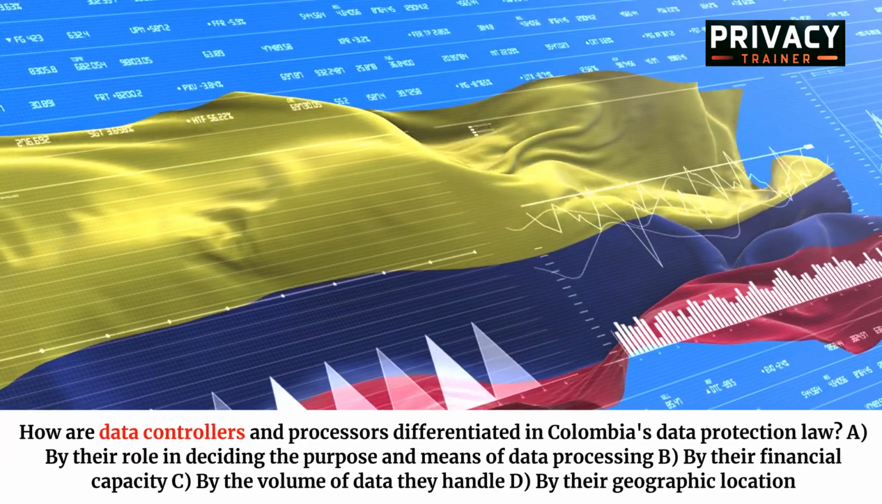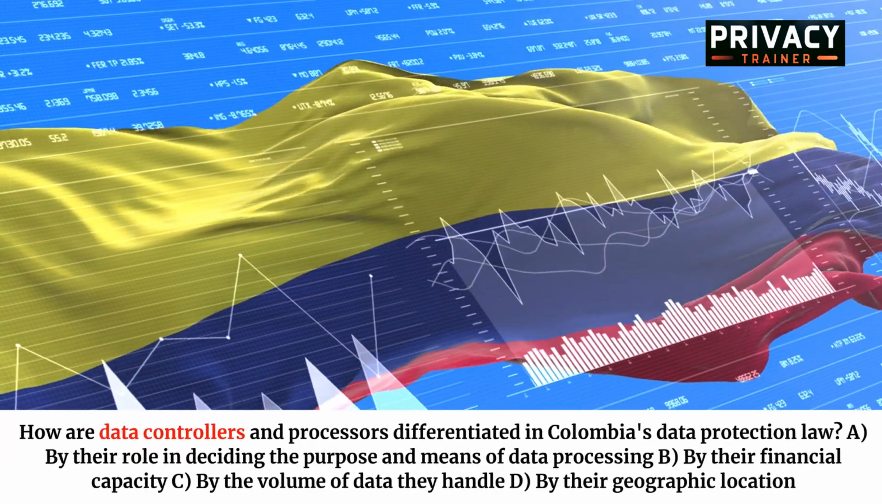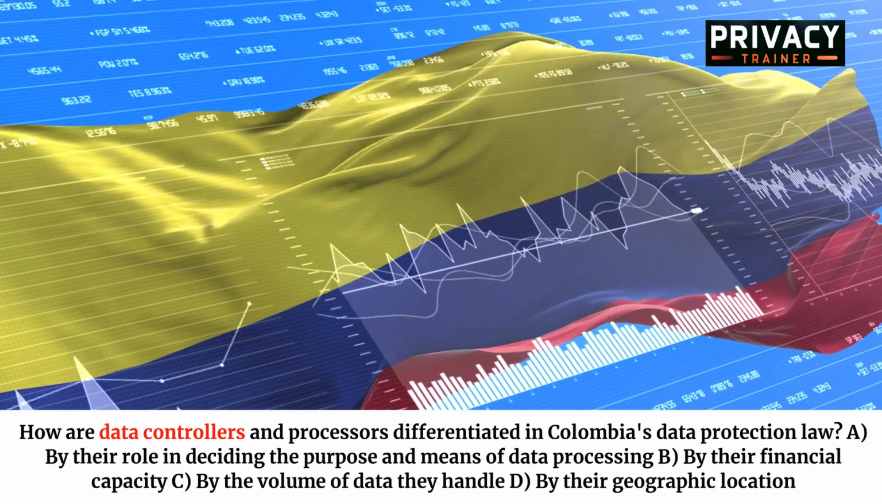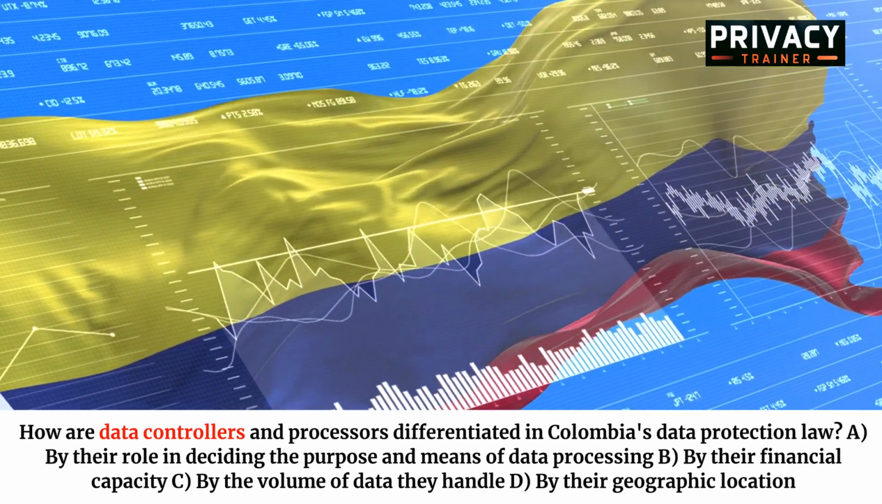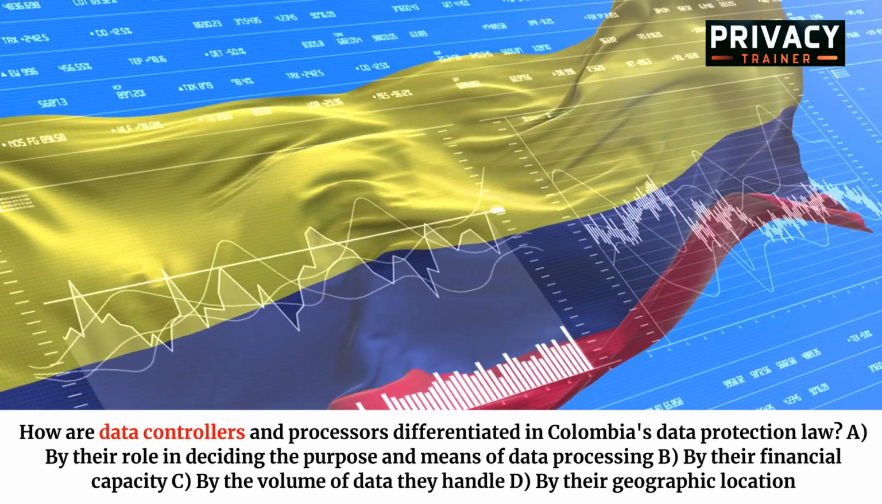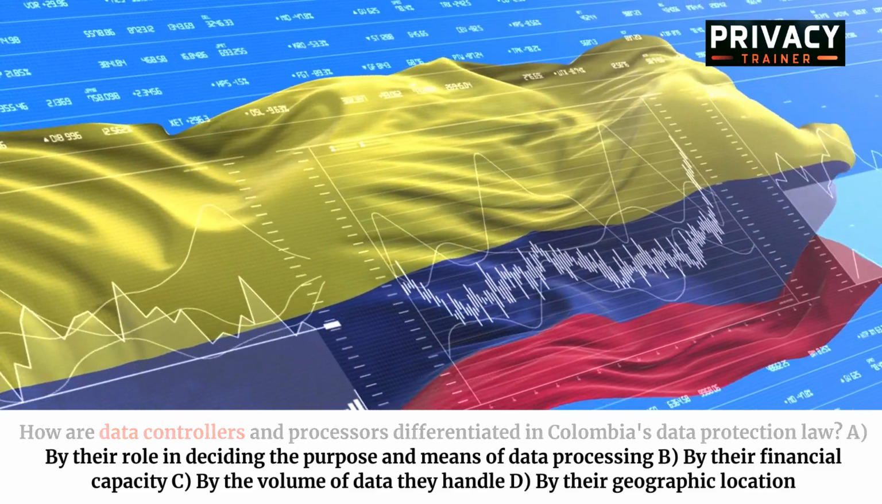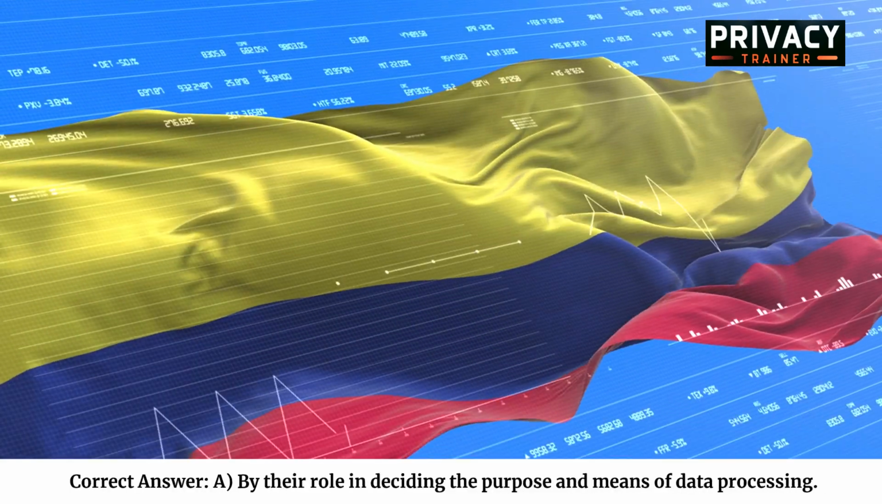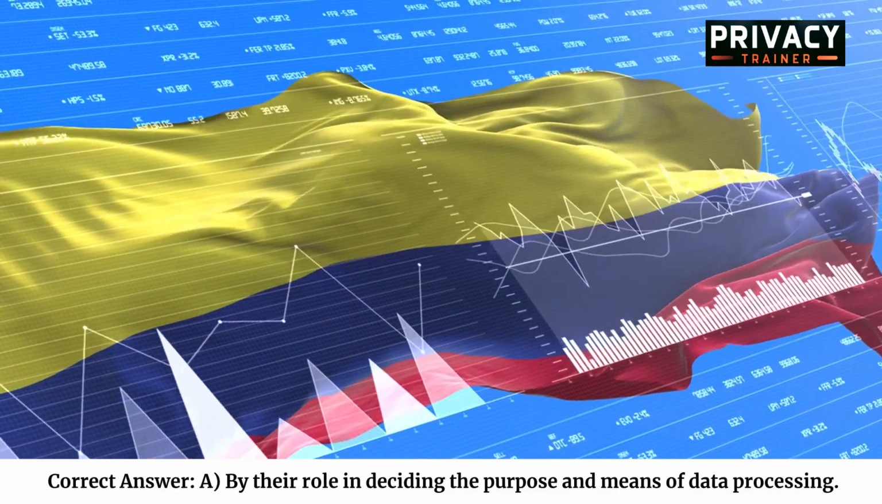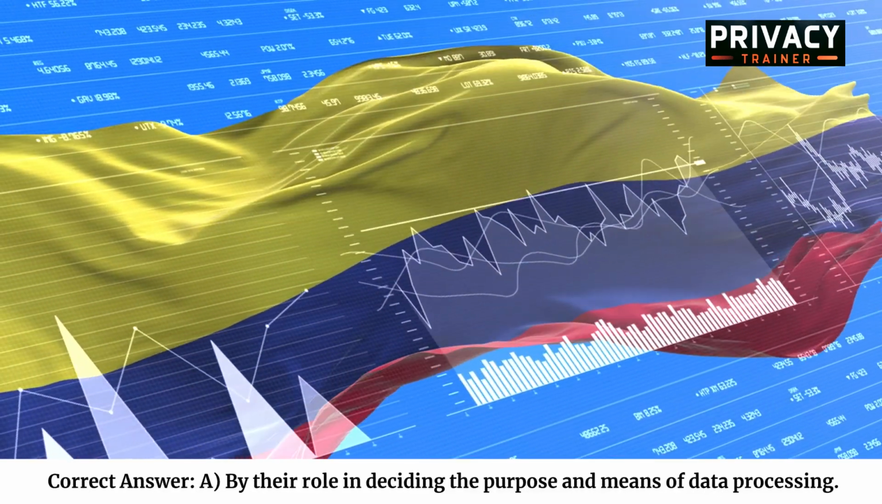How are data controllers and processors differentiated in Colombia's data protection law? A. By their role in deciding the purpose and means of data processing. B. By their financial capacity. C. By the volume of data they handle. D. By their geographic location. Correct answer: A. By their role in deciding the purpose and means of data processing.